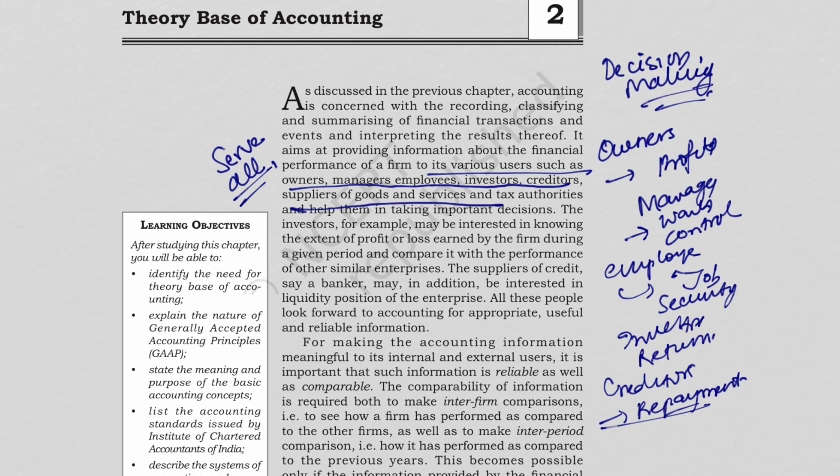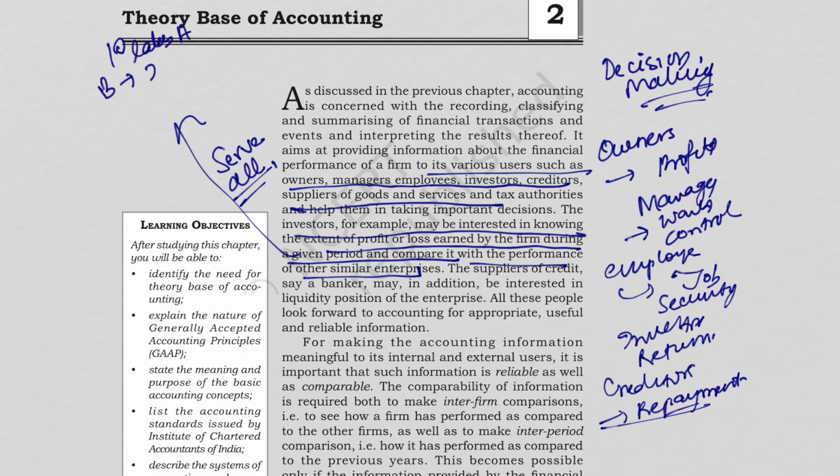So the investors, for example, may be interested in knowing the extent of profit or loss earned by the firm during a given period of time and compare it with the performance of other similar enterprises. For example, A company is earning rupees 10 lakh, and B company is earning rupees 2 lakh. So what will the investor do? He will compare these figures, but the comparison is only possible when the rules are the same.